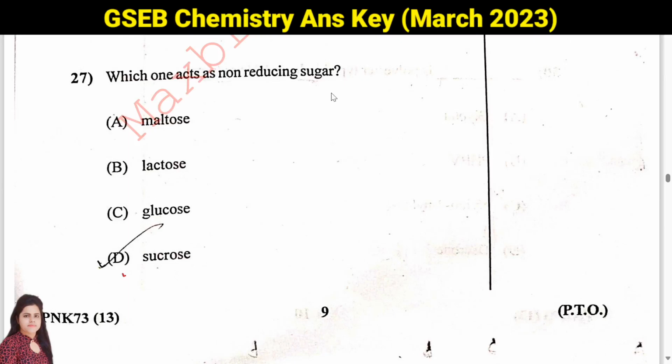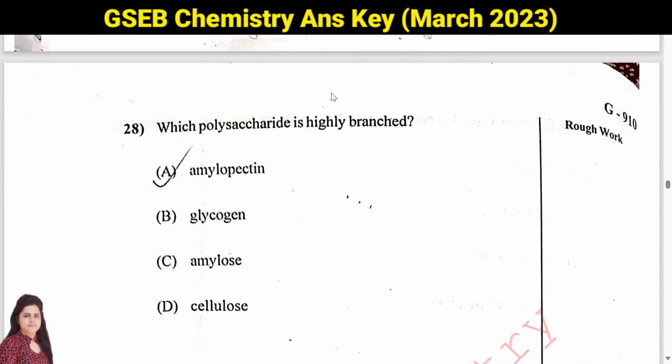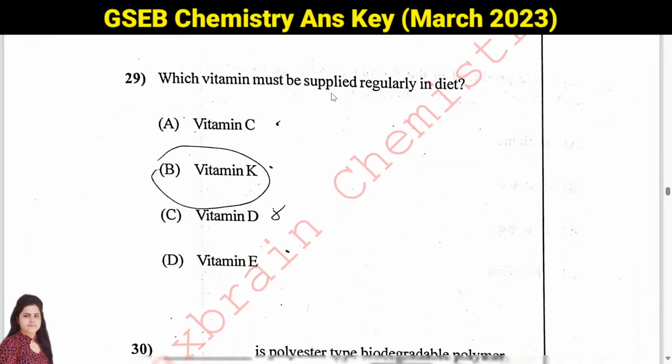Then question number 27, which one acts as non-reducing sugar? So we know that sucrose is non-reducing sugar because it cannot reduce your Tollens reagent. Then we have question number 28, which polysaccharide is highly branched? So we need to see the structure and answer is amylopectin. It is highly branched structure in 2 dimensions. Then we have which vitamin must be supplied regularly in diet? So here answer will be A, vitamin C, because it is water soluble and it is excreted, right? So answer will be vitamin C.